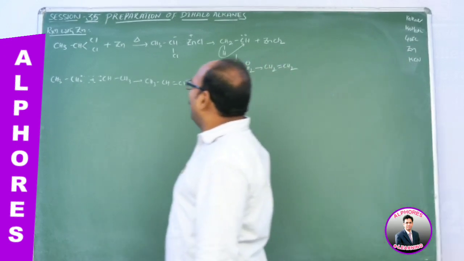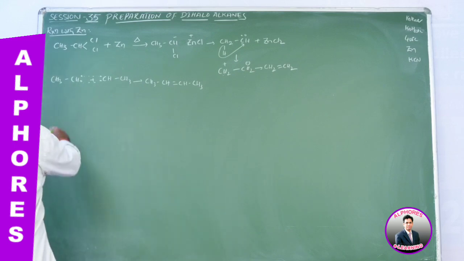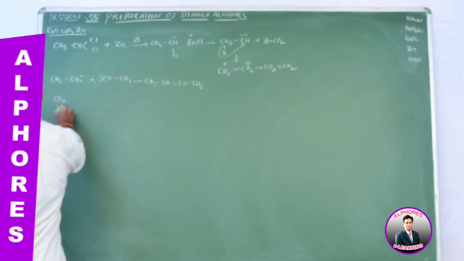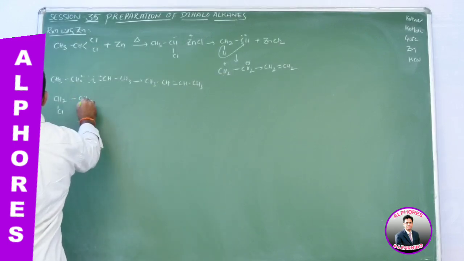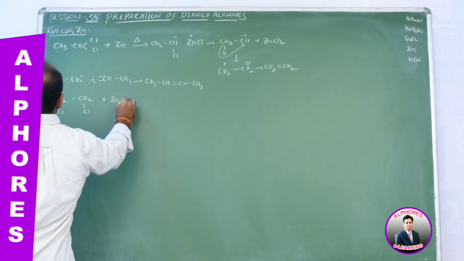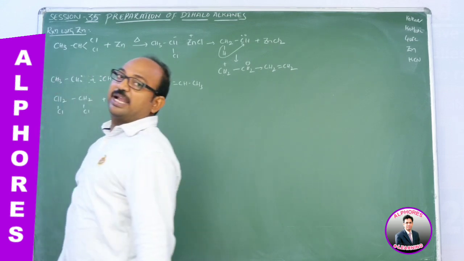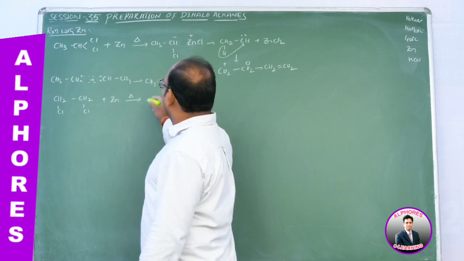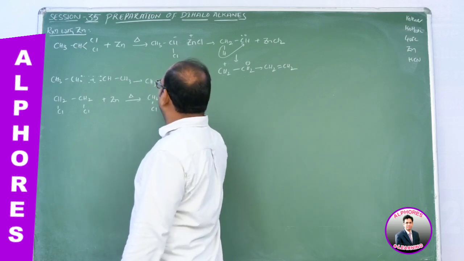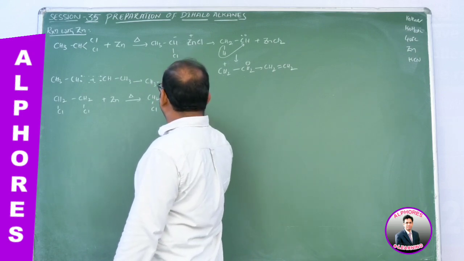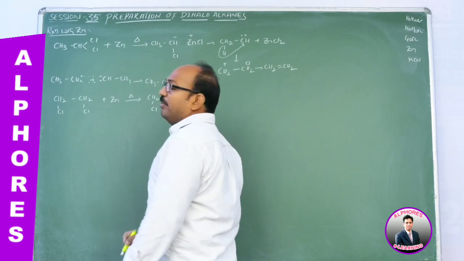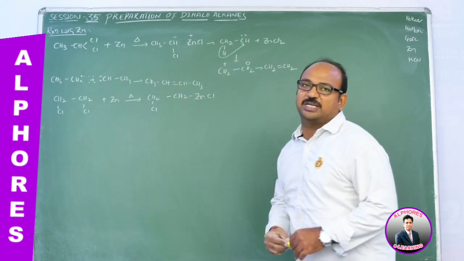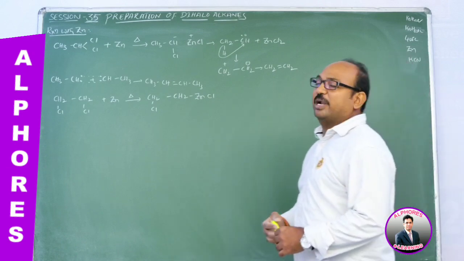Okay. Now, what happened if we consider 1,2-dichloroethane? If 1,2-dichloroethane reacts with zinc and heat, what happened? Same reaction, just like CH2Cl and this CH2, here ZnCl, because carbon-metal bond formation takes place, what we call an organometallic compound.